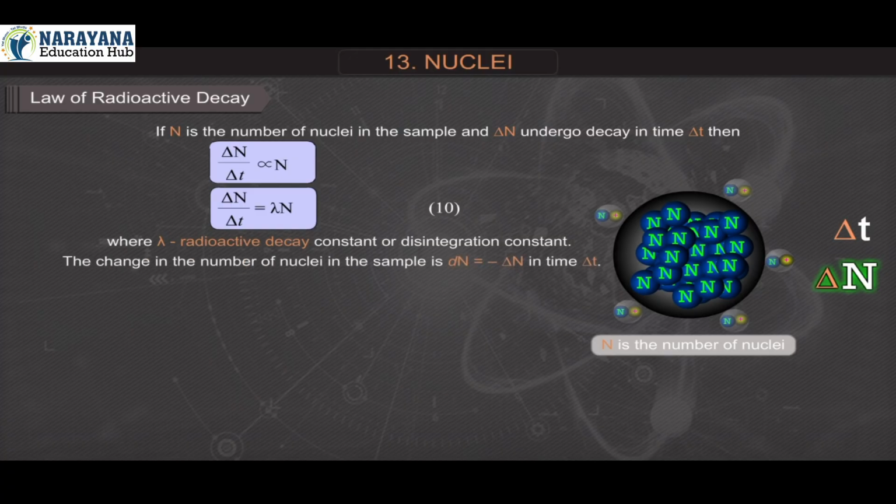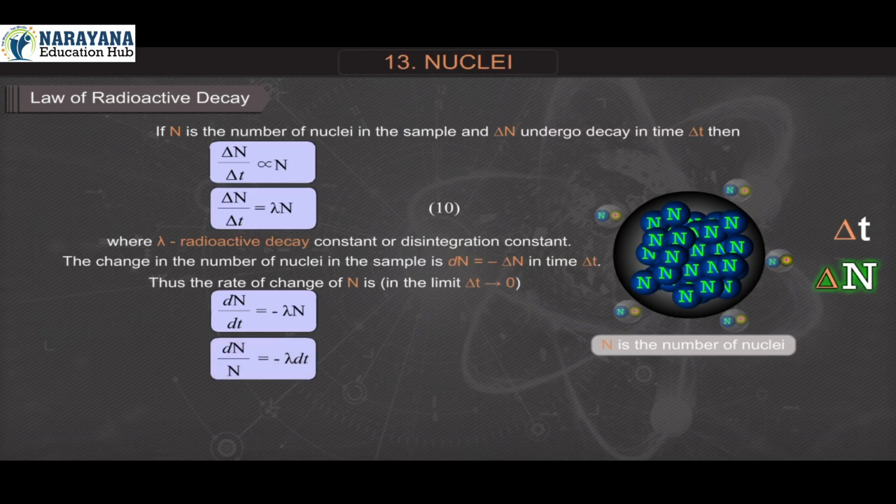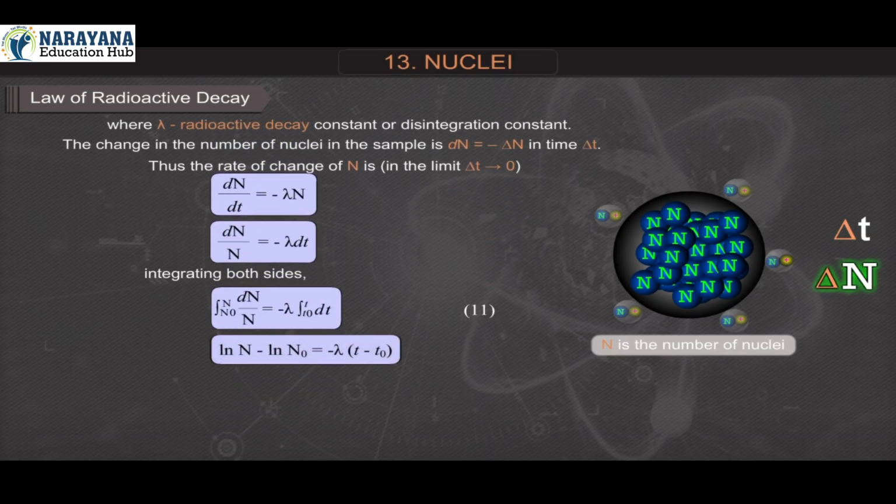The change in the number of nuclei in the sample is dN = −ΔN in time Δt. Thus, the rate of change of N, in the limit Δt tends to 0, is dN/dt = −λN, or dN/N = −λ dt. Integrating both sides, the integral from N0 to N of dN/N is equal to −λ times the integral from t0 to t of dt, equation 11. ln N − ln N0 = −λ(t − t0), equation 12.